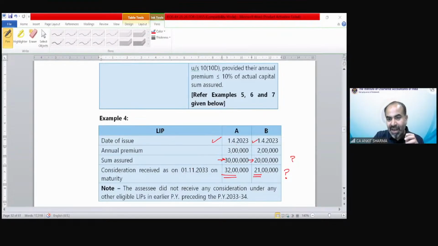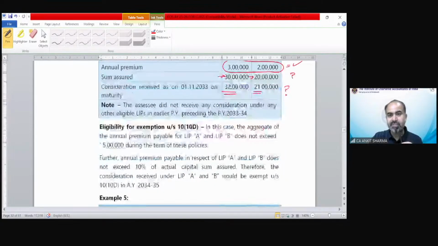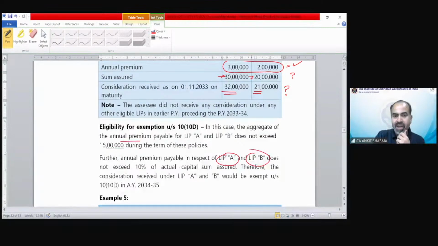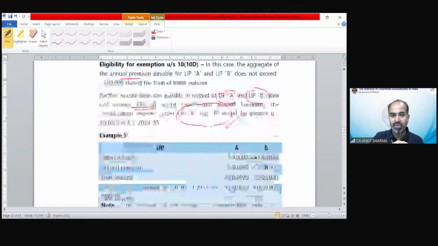Because that does not exceed aggregate 5 lakh, it is up to 5 lakh, up to 5 lakh exemption will be there. So if it is 5 lakh 1 rupee, then a problem would be there. But till now, there is no problem. So that is going to be exempt. You can see, in this case, the aggregate of annual premium payable is 5 lakh. Both A and B do not exceed 10% or 5 lakh. So both A and B would be exempted. Well done, students.